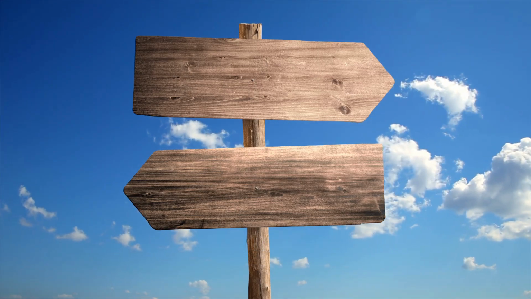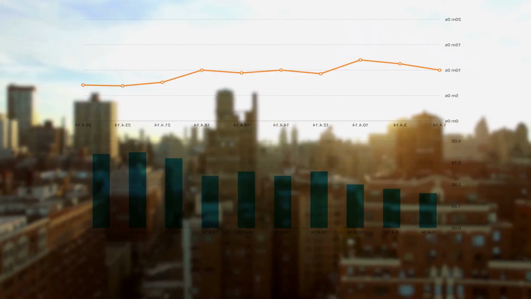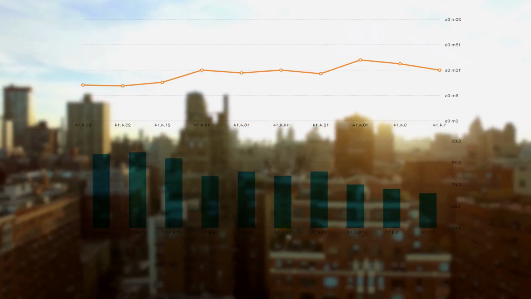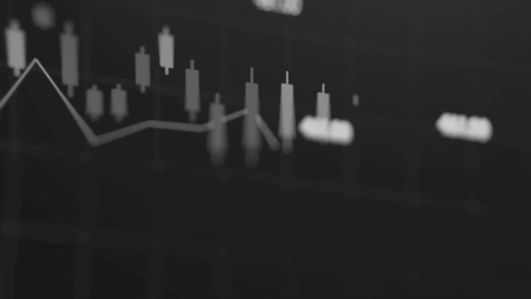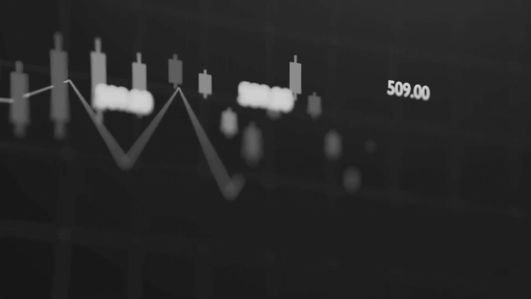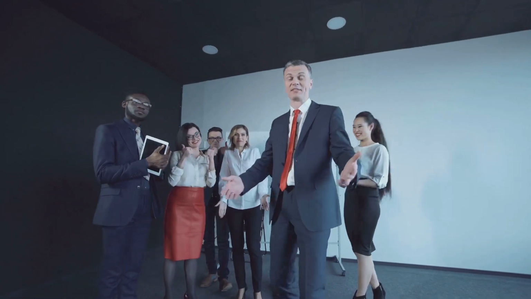Section 8. The path forward, uncertainty remains. The global economy is facing a complex and uncertain future. While interest rate reductions offer a potential tool to stimulate growth, their effectiveness remains to be seen. Policymakers and businesses need to be prepared for a range of scenarios.